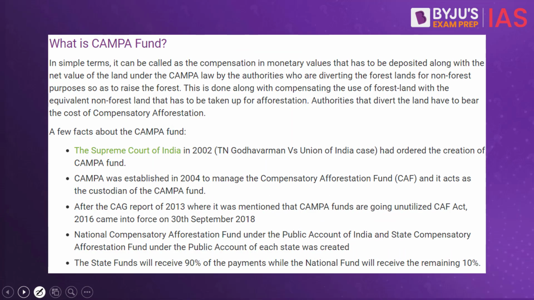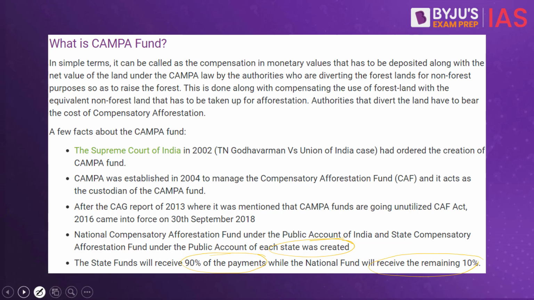At the same time, there is the National Afforestation Fund under the Public Account of India and the State Compensatory Afforestation Fund under the public account of each state. So it is not the Consolidated Fund of India. The state funds will receive 90% of the payments, while the national fund will receive about 10%. These are some of the important facts with respect to CAMPA.